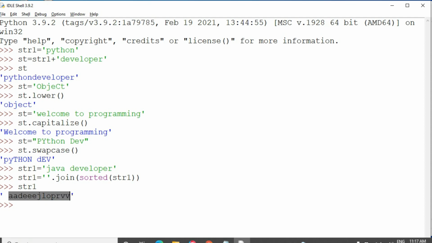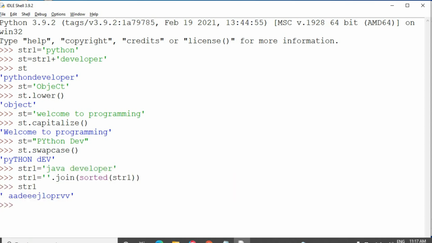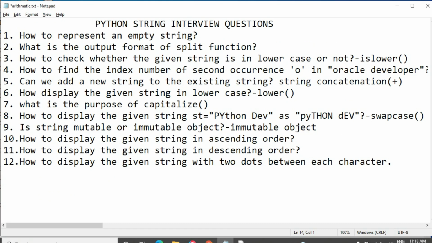See, all the characters are in the ascending format only. First A, D, E, alphabetical order, all the string has come in alphabetical order. So this is one of the important questions. This is the way used to display a string in alphabetical order. Then the answer for this question is by using the sorted function. Then the next one is how to display the given string in descending order.